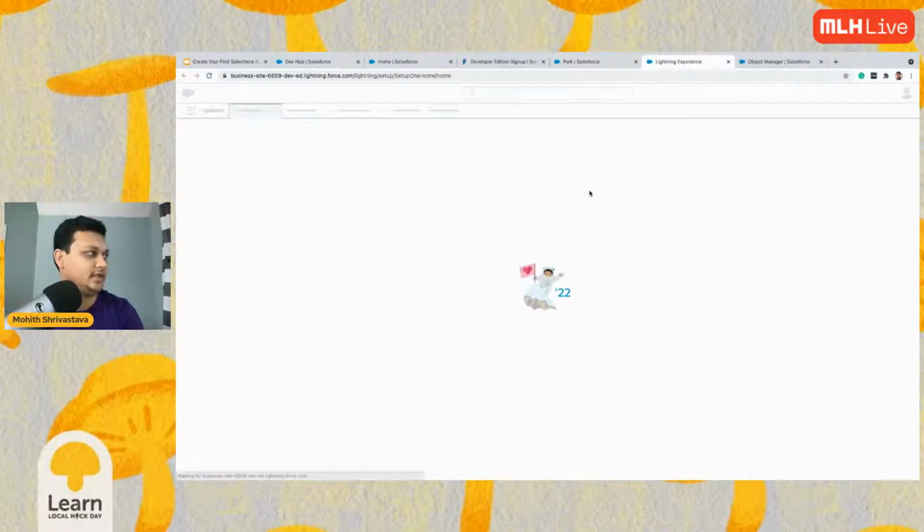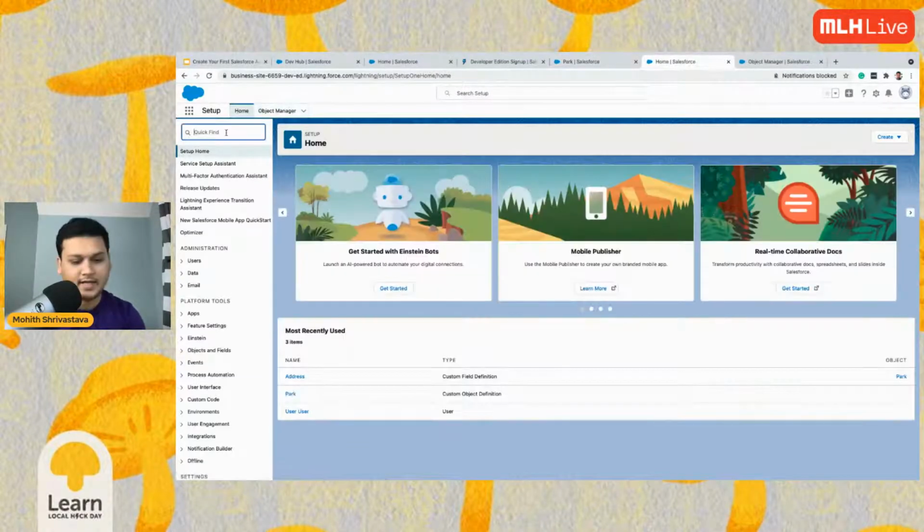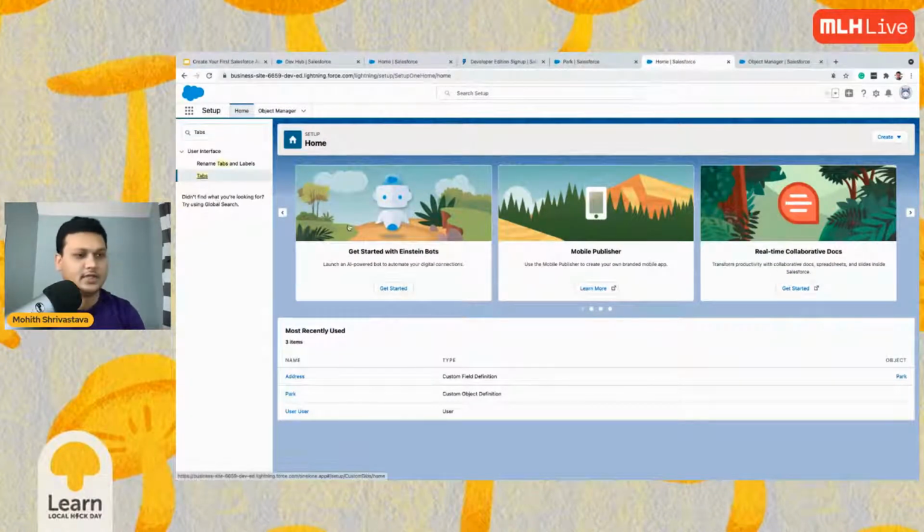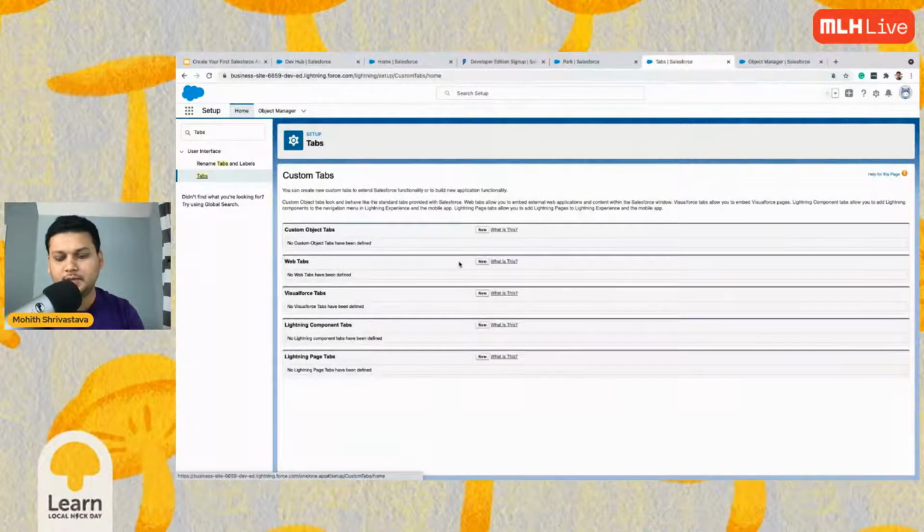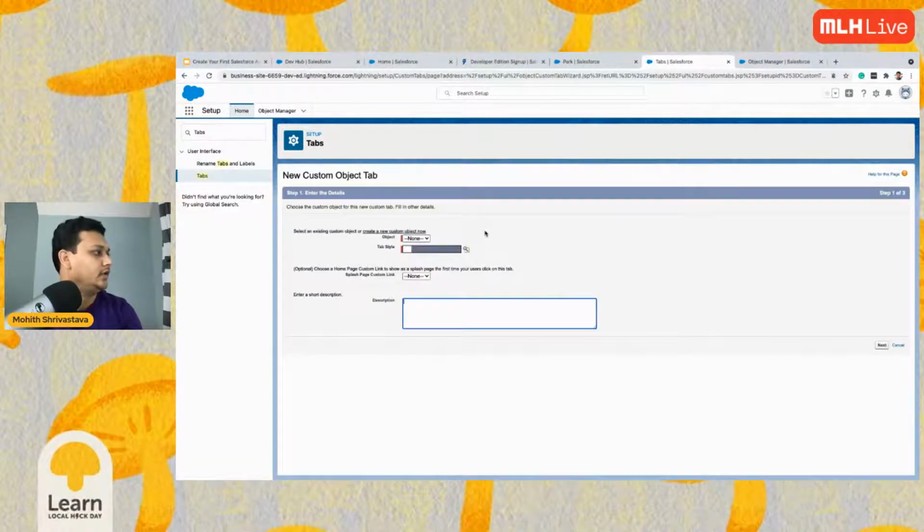Go back to setup, search for tabs, click on tabs. Somebody is saying Salesforce CLI is not installed, but it did install. It might be because you might have missed the path. That could be the issue. So let's go here, search for park, tab style.